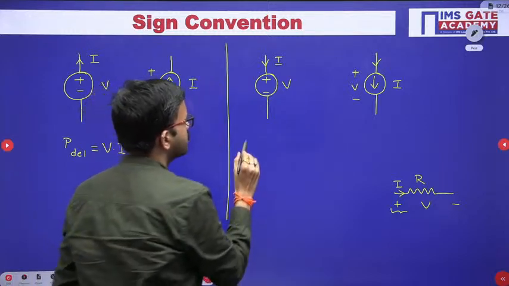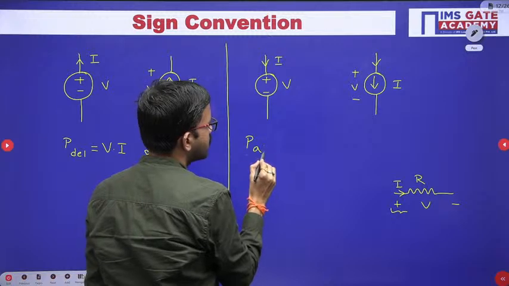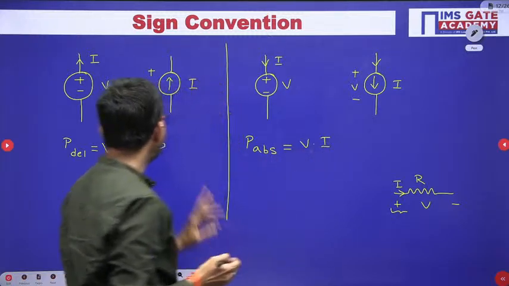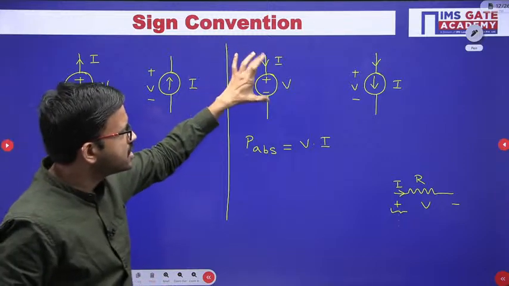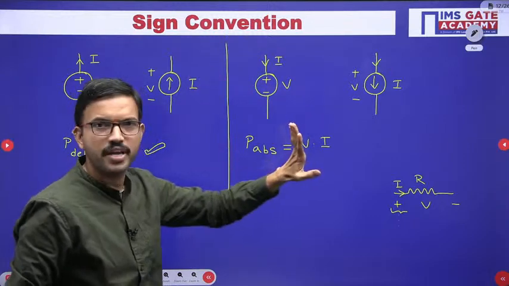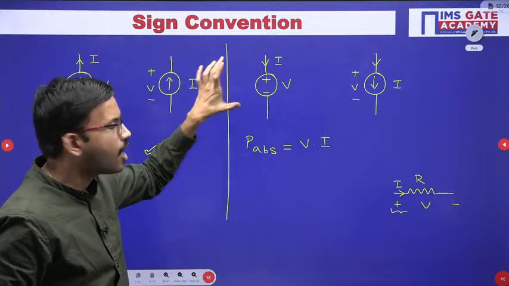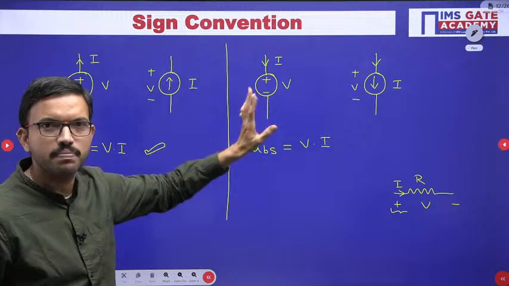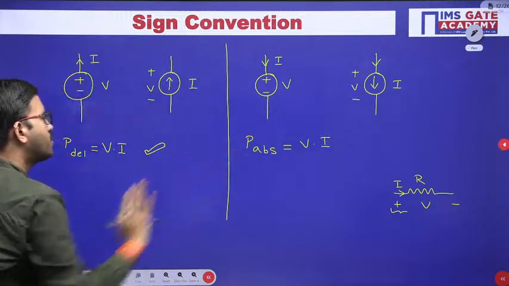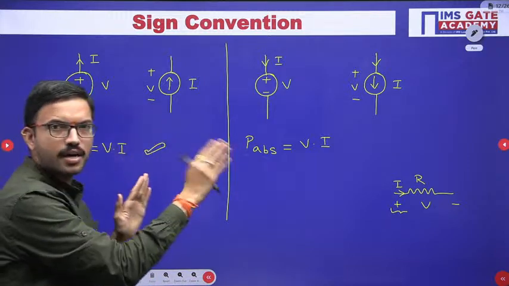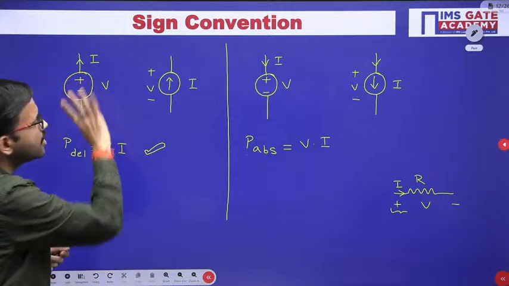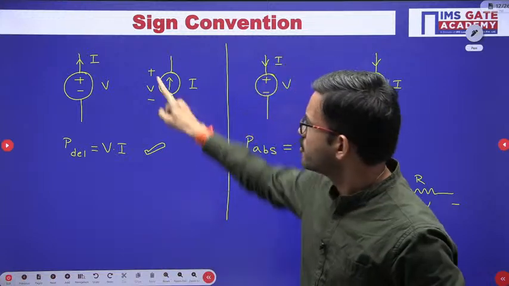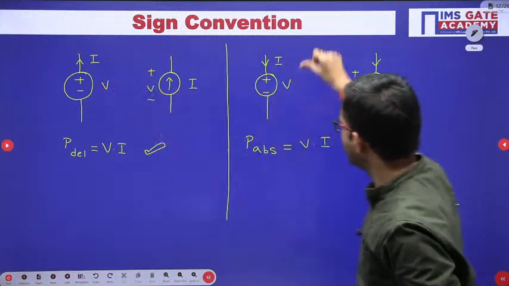In this case, the amount of power absorbed is, once again, formula-wise the same. Whatever the voltage is and whatever the current is, you have to multiply. For that particular element, how much voltage you have and how much current is flowing, you just multiply. But whether it is delivering power or absorbing power depends on the current direction: whether the current leaves from the positive terminal or enters at the positive terminal.